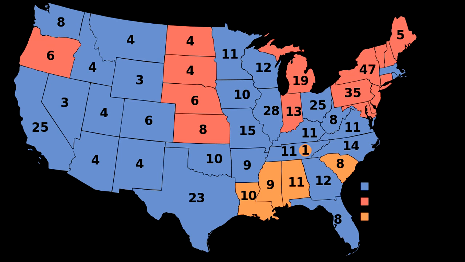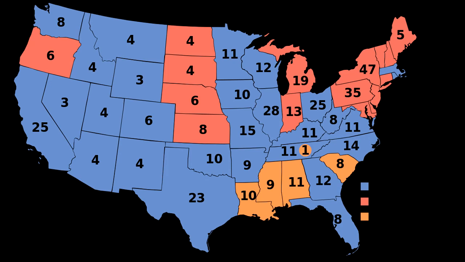The results of the election were Harry Truman, with 303 electoral votes and 24,105,695 popular votes. Thomas E. Dewey, with 189 electoral votes and 21,969,170 popular votes.